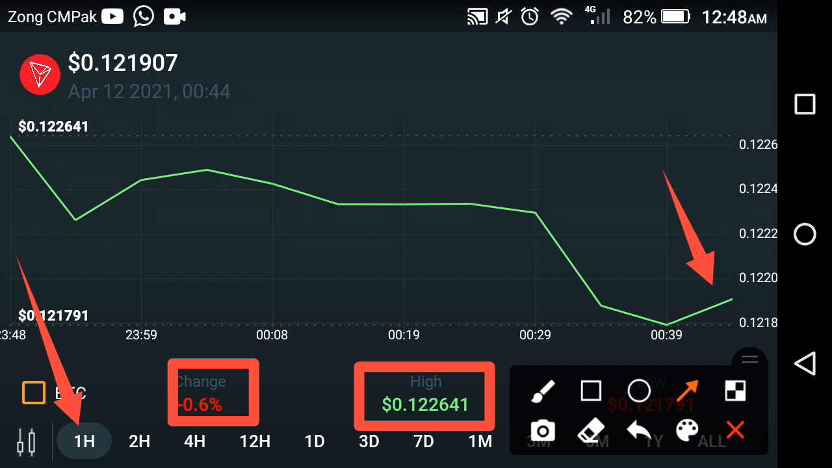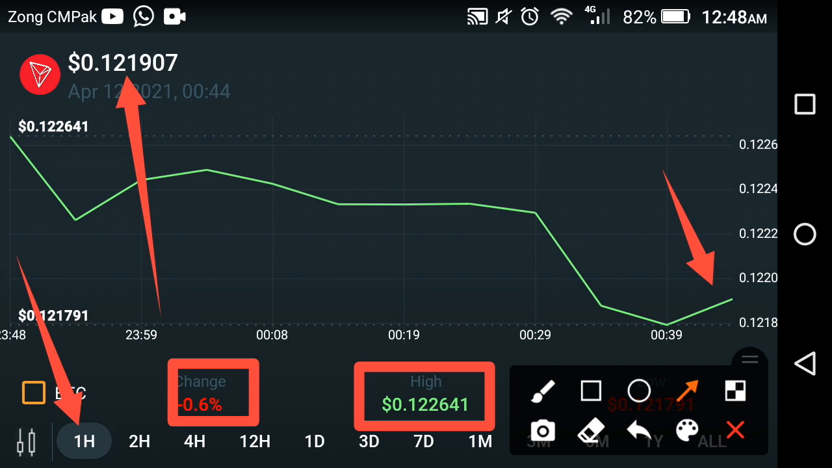So I'm not a financial advisor. If you want to invest in these coins, please do your own research. The current price of the TRX coin at this time is $0.121907, sorry, that is the current price of TRX coin, friends.